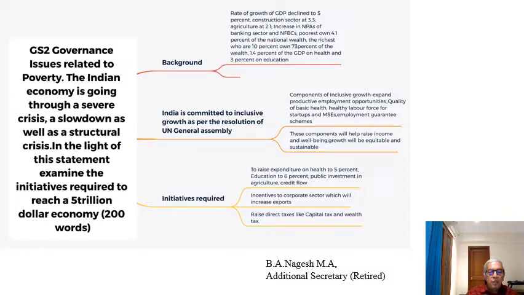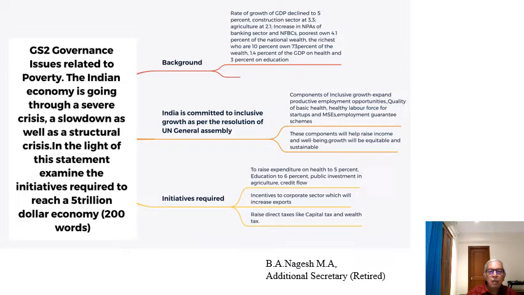So we suggested that we should have the policy of inclusive growth. Why are we following the policy of inclusive growth? It is because we have committed to the UN General Assembly, we are bound by the resolution of the UN General Assembly, and we are committed to inclusive growth.